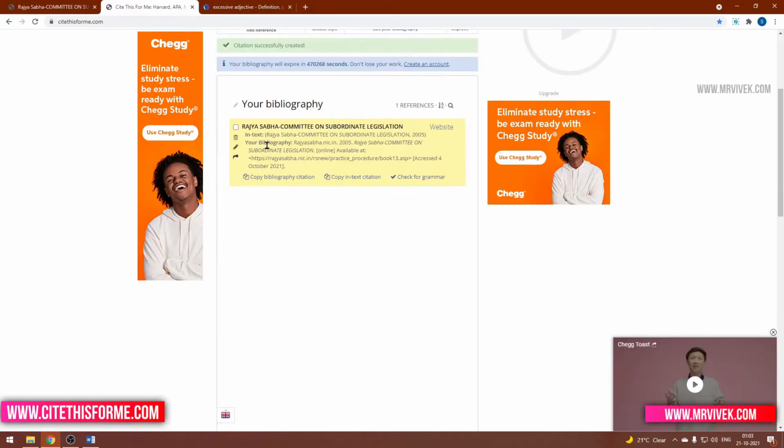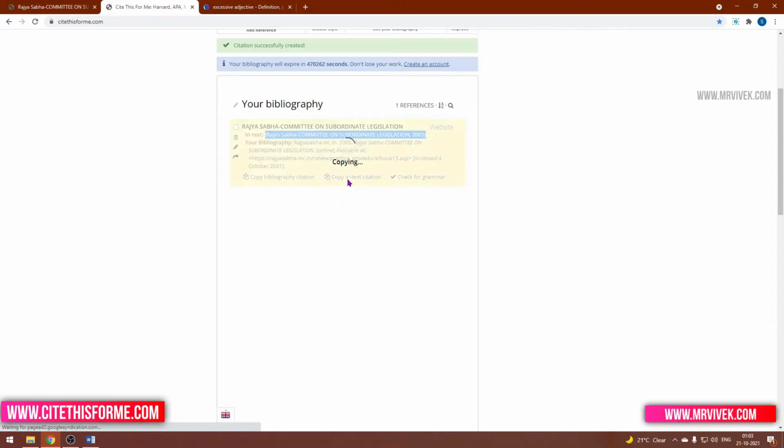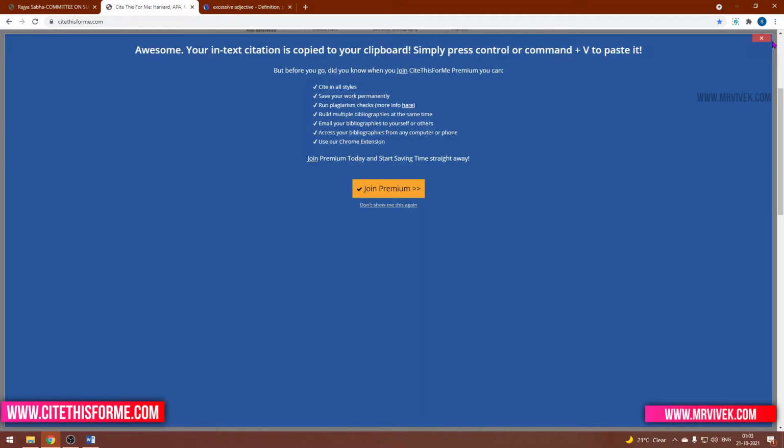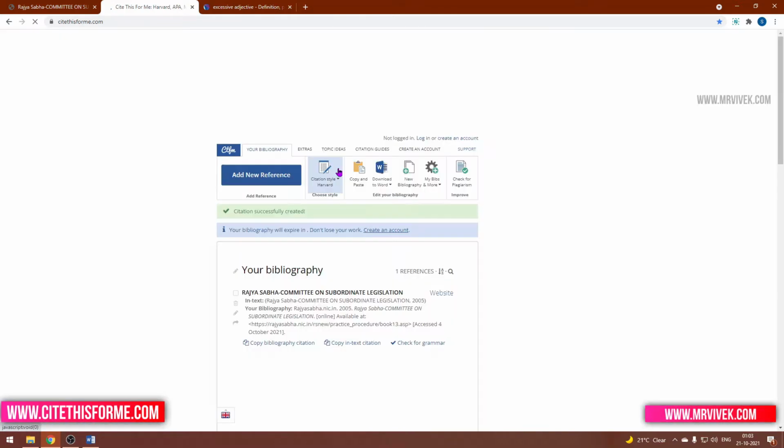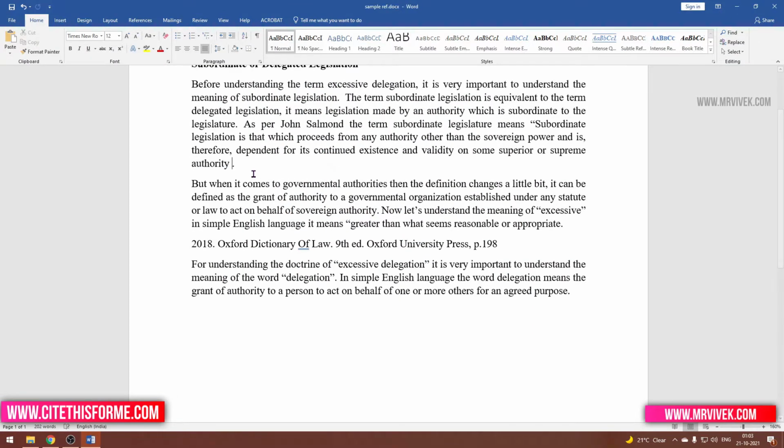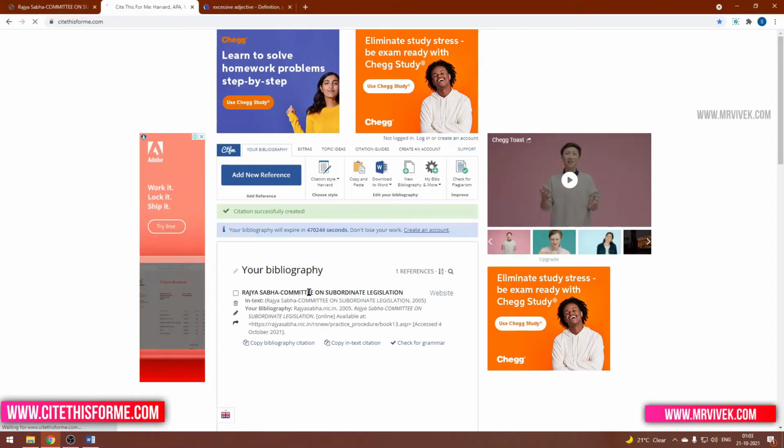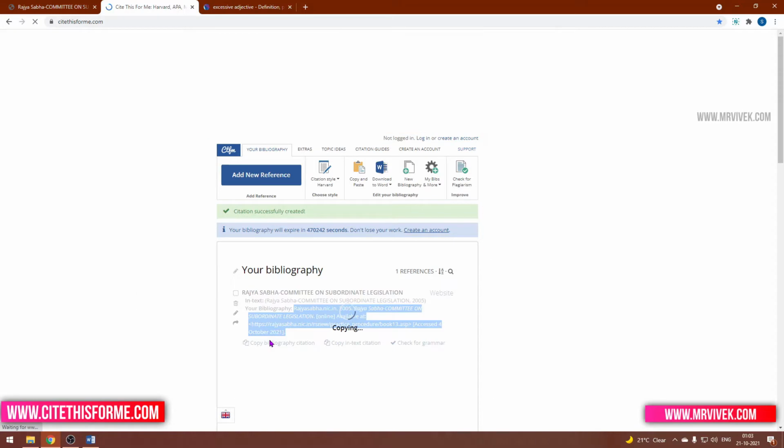So this is your citation. There are now two types of citation here. You don't have to copy this one, the in-text citation. I will explain what this is later. Here, you just paste the thing from where you copied it, but you cannot get the actual reference, the actual place from where you got the data. So for that, all you have to do is copy the bibliography citation.